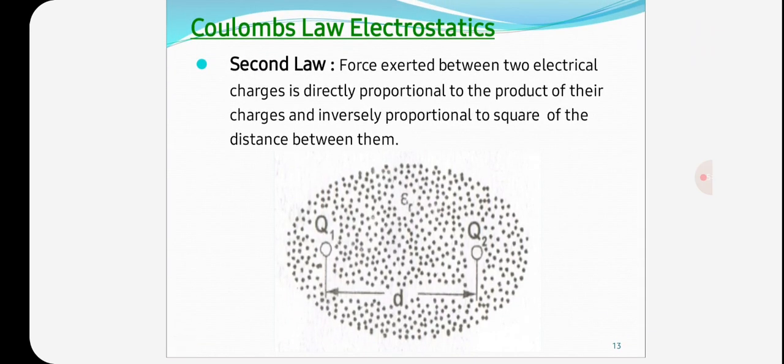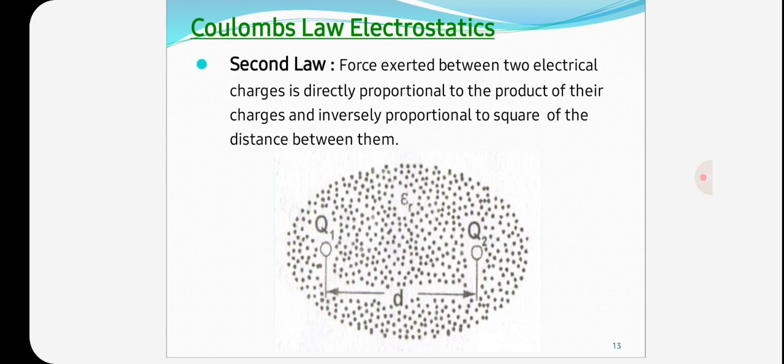Coulomb's second law. This law gives the magnitude of force between two charged bodies. It states that the force of attraction or repulsion between any two charged bodies is directly proportional to the product of their charges, and inversely proportional to the square of the distance between them, and also it depends on the nature of the medium between them.